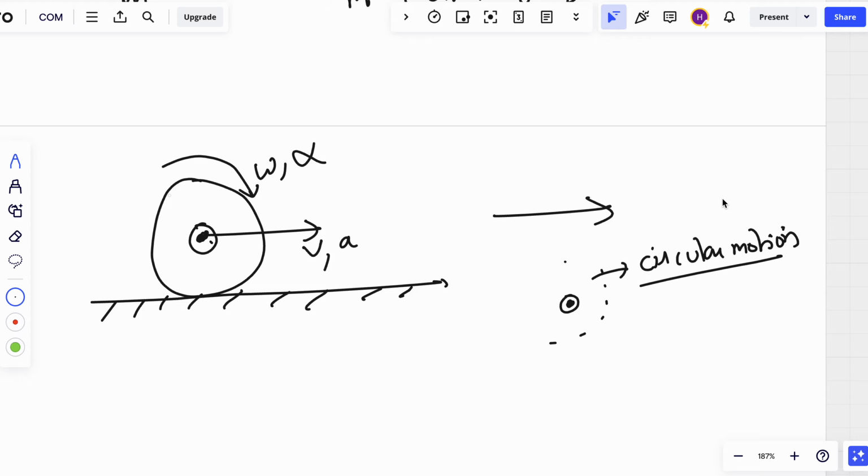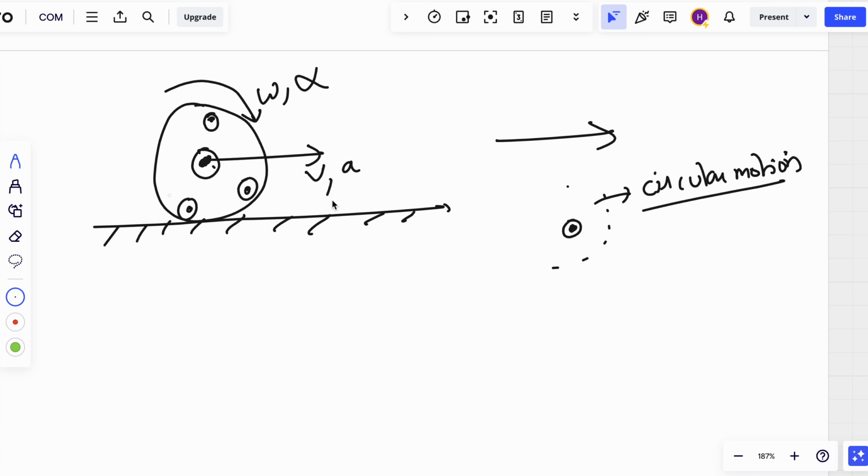Right? Matlab, if we consider the center of mass is moving straight, what will this point move? This point will move circular. Other points won't be moving straight, right? So that's the benefit of center of mass.